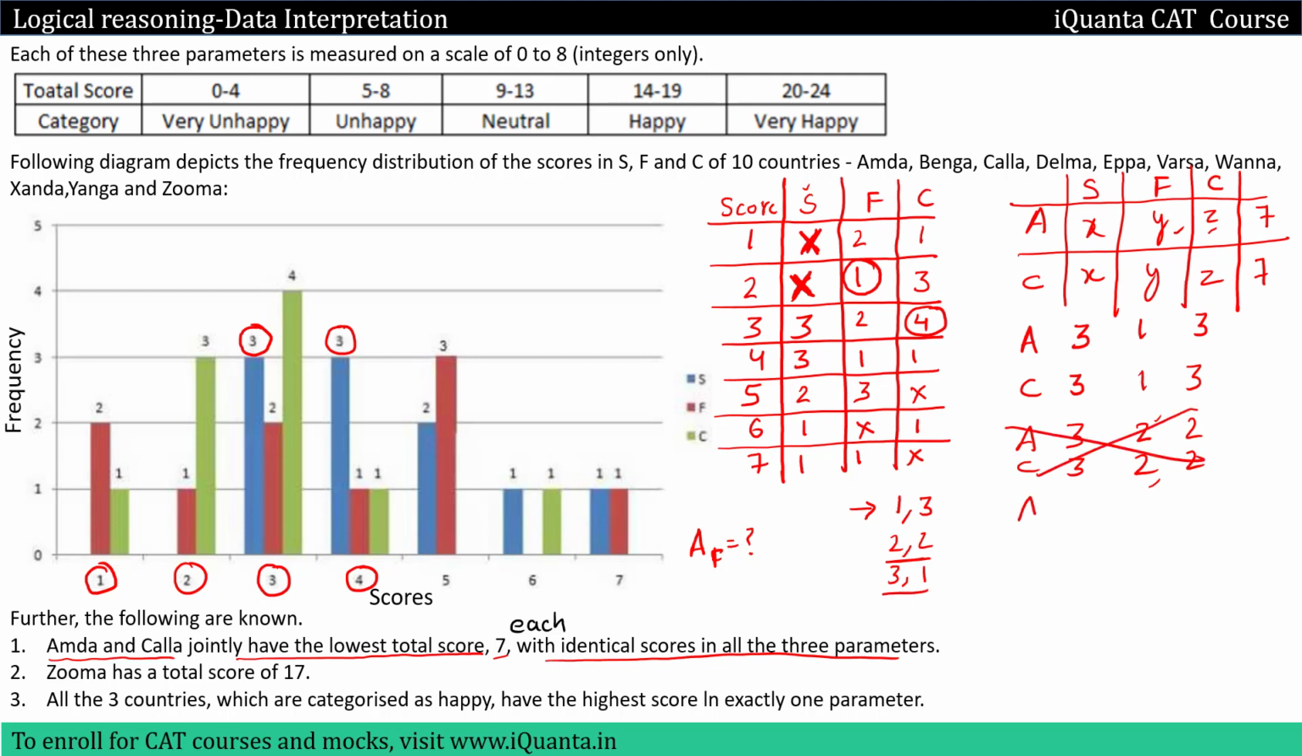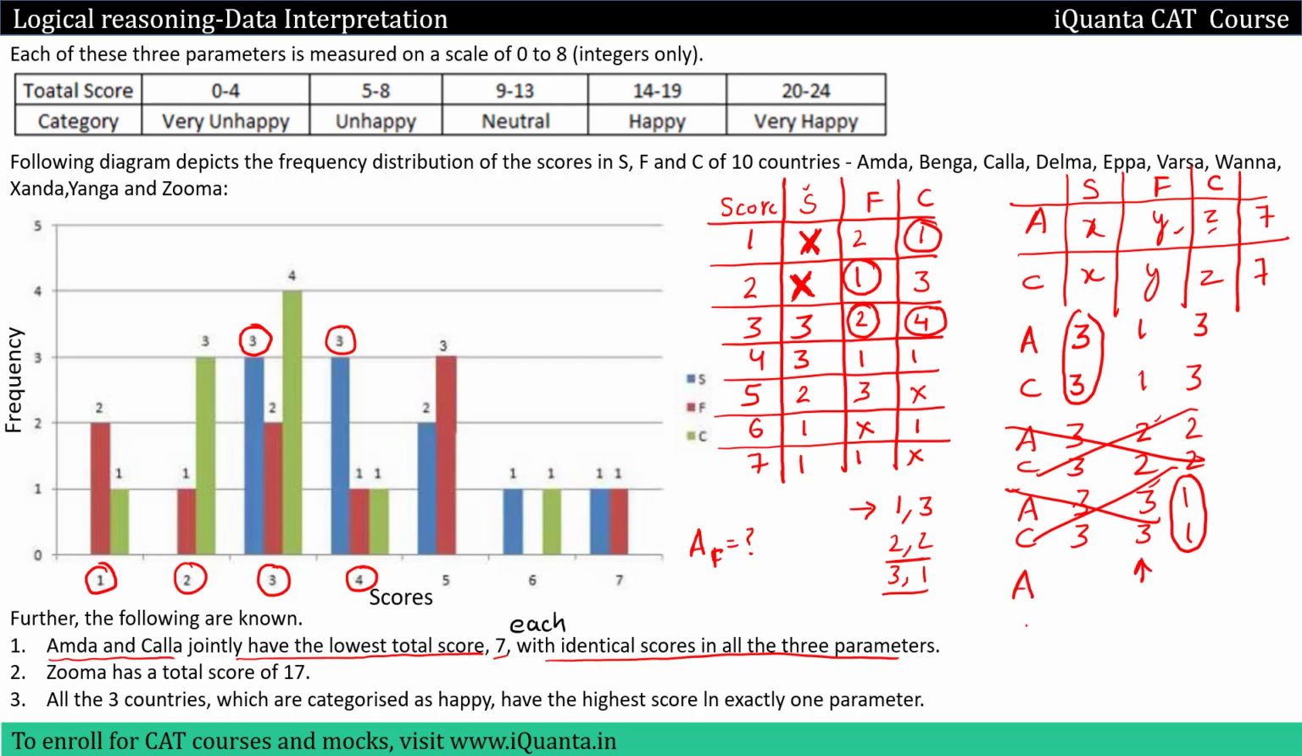Now let us check for 3, 1. We already gave a score of 3 in S. Is this possible? Let us check if to parameter F we can give a score of 3 to 2 countries. For parameter F score of 3, we have 2 over here. So yes, this is possible. But let us check for C. Can we give a score of 1 to 2 countries in parameter C? For parameter C score 1, we have only 1 over here. That means a score of 1 can be given to only one country. Even this is impossible. So when we assume a score of 3 in S, this is what I'm getting.